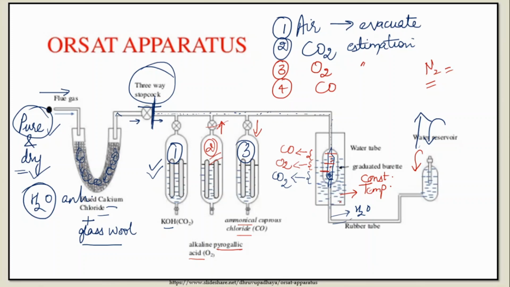Because I guess you remember with respect to temperature, the solubility of gas in water is affected, right? So if I increase the temperature, the flue gas may get dissolved in the water, and it will lead to false estimation. So we need to maintain a constant temperature. That's why we keep it in a water jacket. So what is the role of the water jacket? I hope you understand.